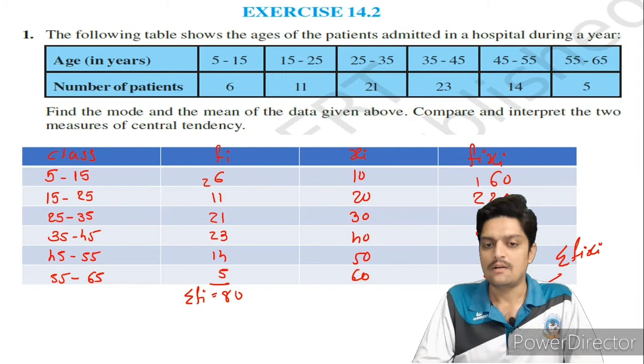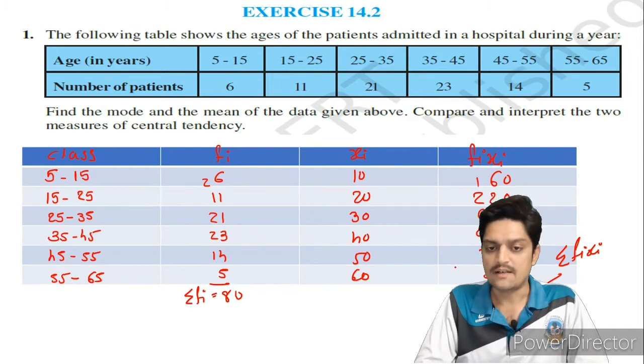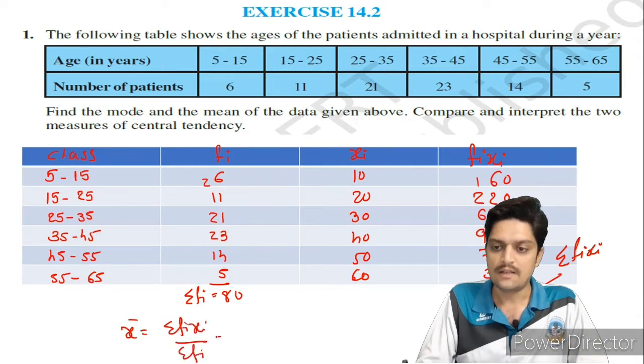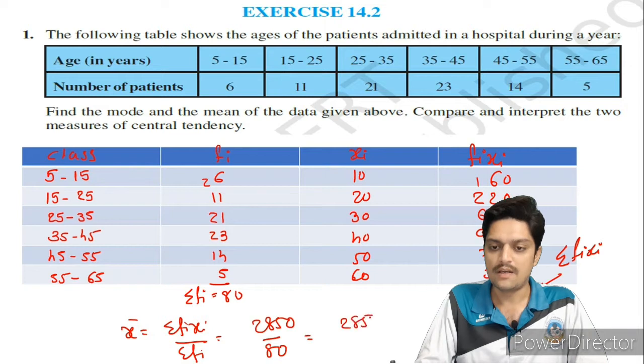Okay, all data is correct. Then finally we have to write x bar is equal to sigma fi xi upon sigma fi. Then 2850 upon 80 means 285 upon 8 will come.